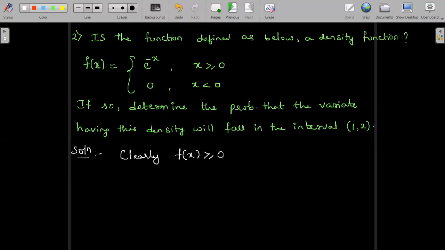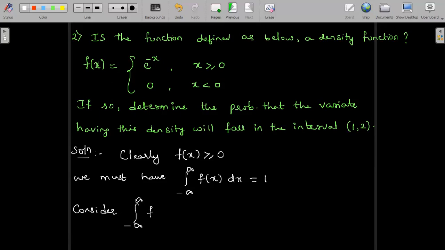Now the second condition to be proved is integral from minus infinity to infinity of f of x dx should be equal to 1. So let us verify that. Consider integral minus infinity to plus infinity of f of x dx.